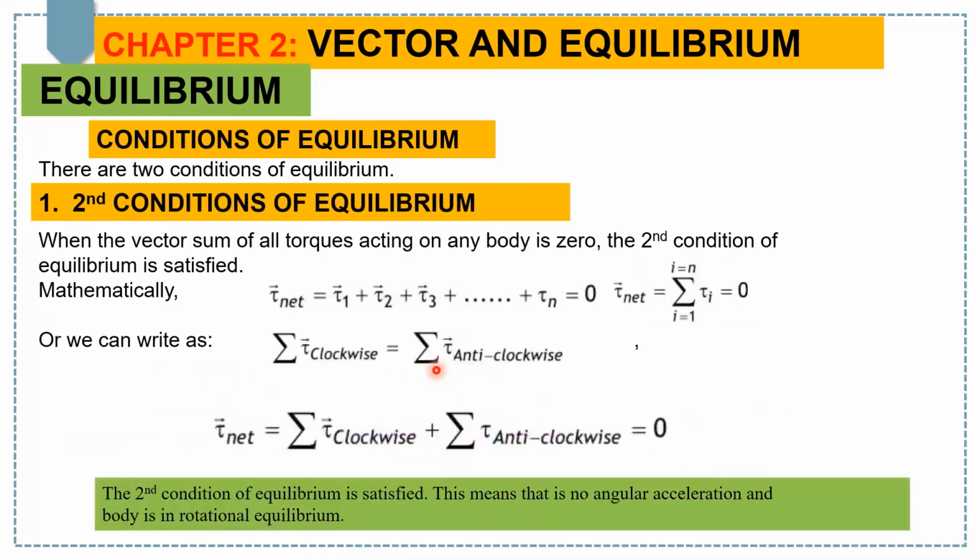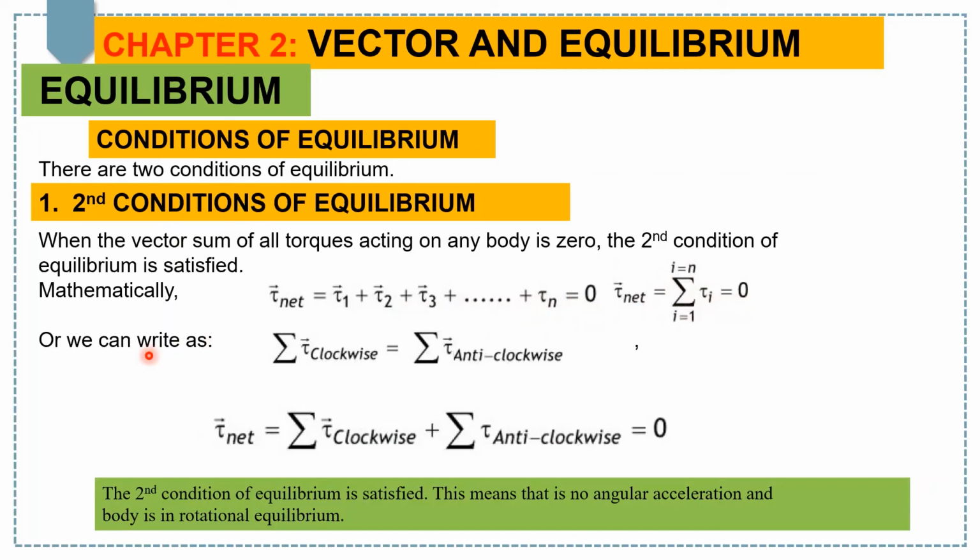As for the second condition of equilibrium, when the vector sum of all torques acting on any body is 0, then we say that the second condition of equilibrium is satisfied. Mathematically, we can write that the sum of all torques acting on any body, tau 1 plus tau 2 plus tau 3 up to tau n, must be equal to 0, which further can be written in summation form, as I have already discussed in the case of the sum of all forces on the last slide. So this must be equal to 0.